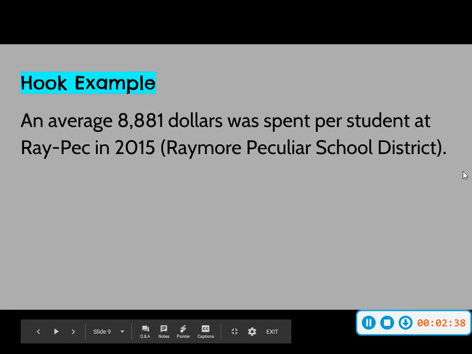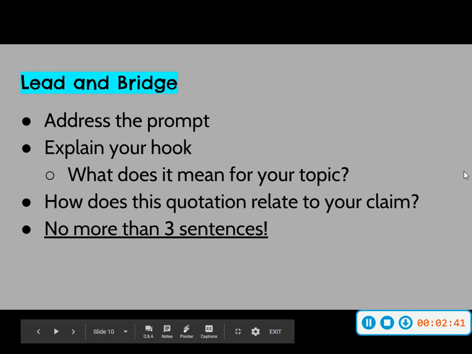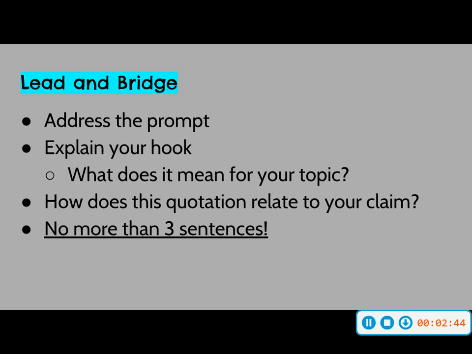Okay, so for the lead and bridge, you need to realize that not everybody that reads your paper is going to necessarily know the prompt. So you need to introduce the prompt to your reader. But you're not just going to repeat the prompt exactly as it appeared to you on that slideshow, okay? You need to introduce that extra money needs to, what's your philosophy on where our money should be spent? Why do you think that extra money should be spent in a specific place? Okay? What's the benefit of extra money going to students? Okay? Tell me that.